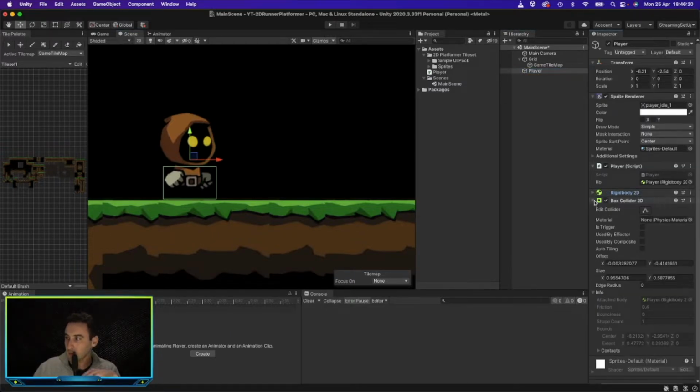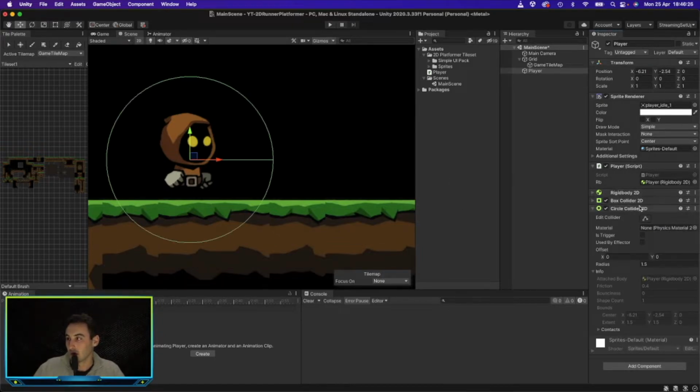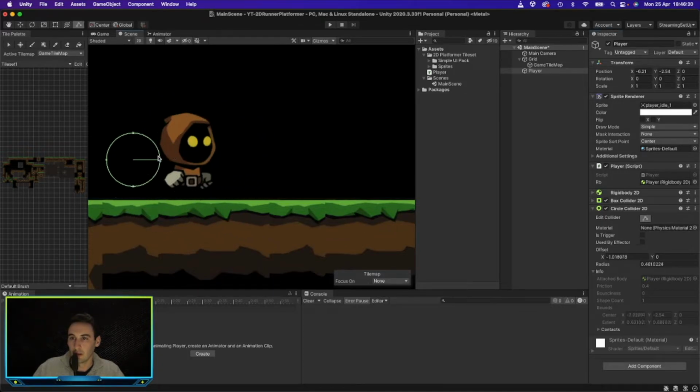Then we will add a second collider, a circle collider, for its head. We'll change the size of that and position that right there.